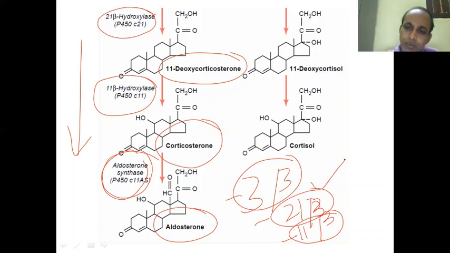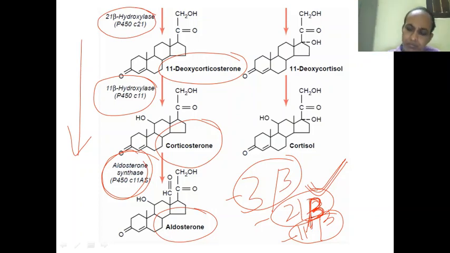And this is the most common enzyme responsible for congenital deficiency in case of congenital adrenal hyperplasia. This deficiency in the body occurs mostly because of this one. Mineralocorticoid deficiency occurs mostly because of this 21 beta hydroxylase. Genetic deficiency may occur that leads to congenital adrenal hyperplasia.